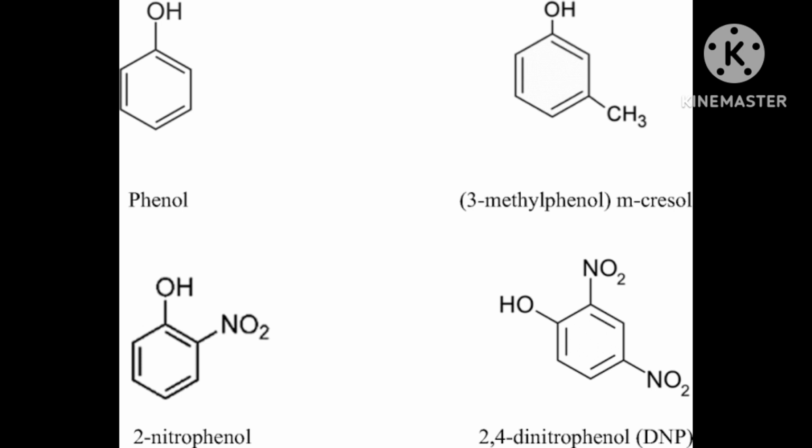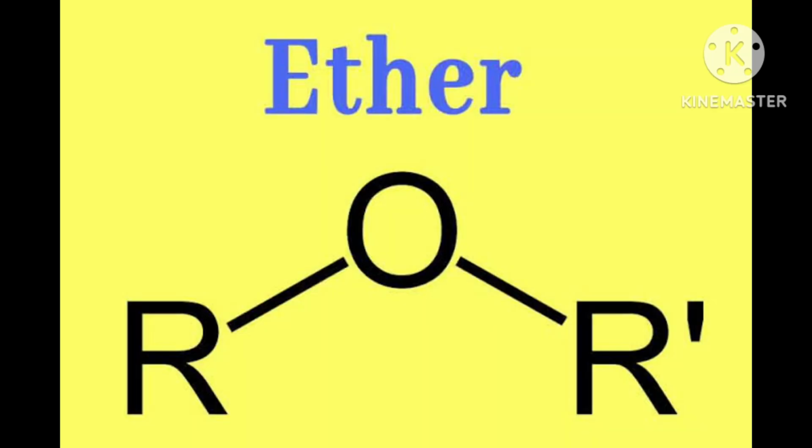Double bond means sp2, and triple bond means sp, because only two orbitals are taking part in hybridization. That's why sp. But here I am talking about sp2. Correct? Then phenol is the best example.